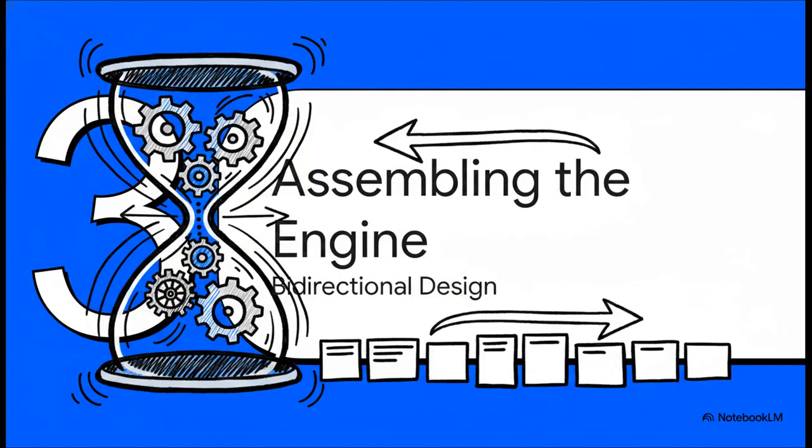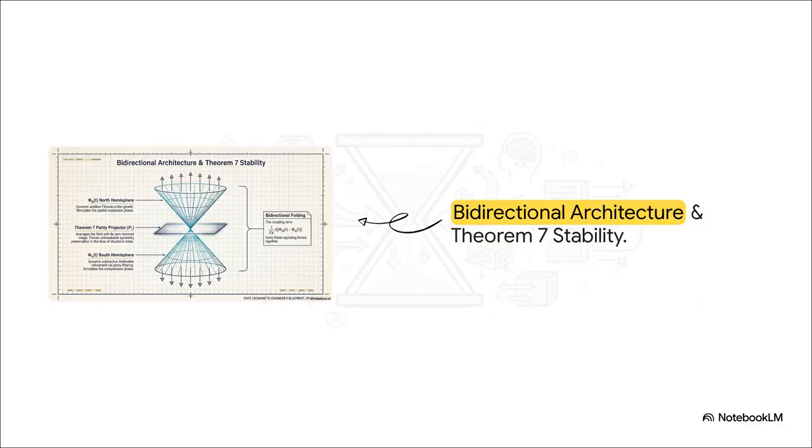With our materials clearly defined, it is time to assemble them. Section 3, Assembling the Hourglass Engine and its Bidirectional Design. Here we see the bidirectional folding completely in action. The top cone, which we call the North Hemisphere, simulates the spatial expansion phase with additive Fibonacci-like growth. Then, the bottom cone, the South Hemisphere, simulates the compression phase through subtractive parity filtering.